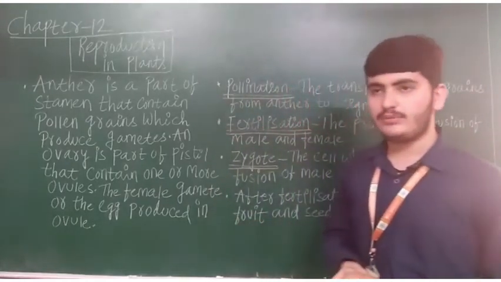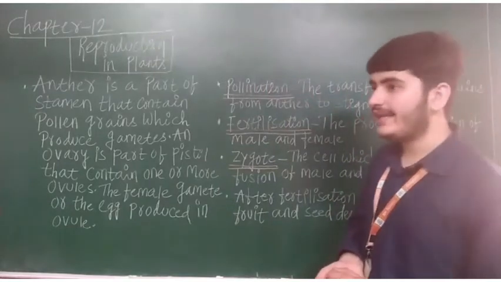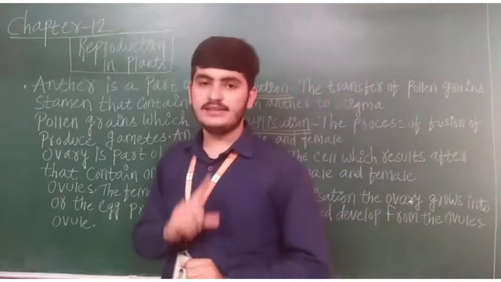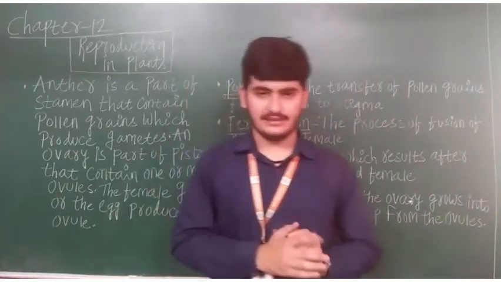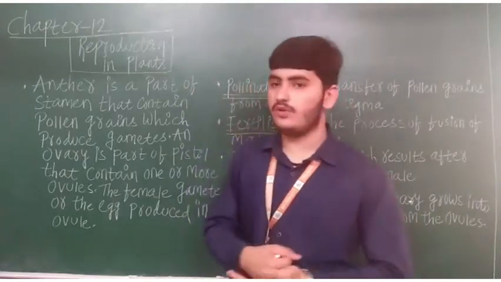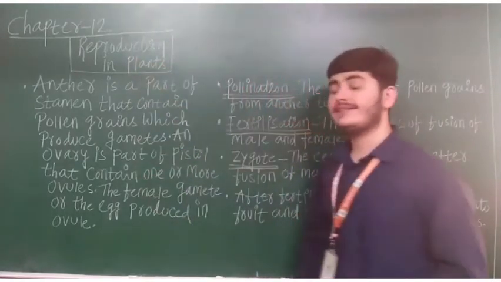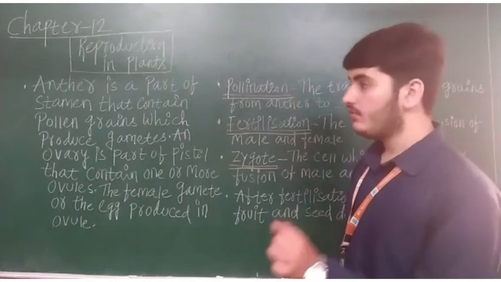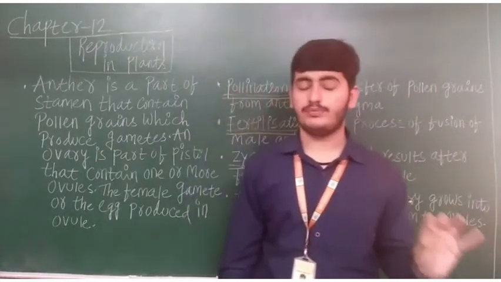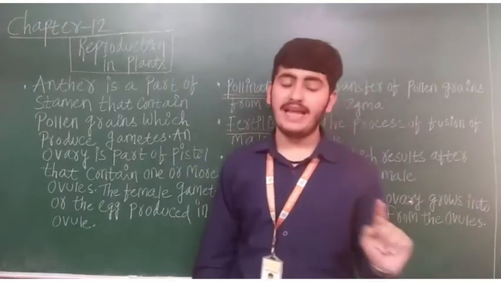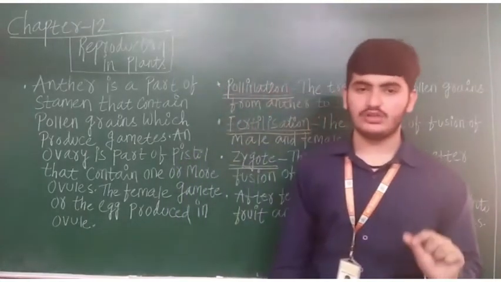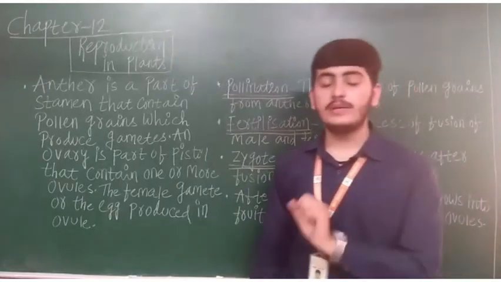In asexual reproduction, as you have seen, only one single parent is involved in the process. When only one single parent is involved in reproduction, that is known as asexual reproduction. Sexual reproduction means that in that process both male and female are involved, so it is known as sexual reproduction.